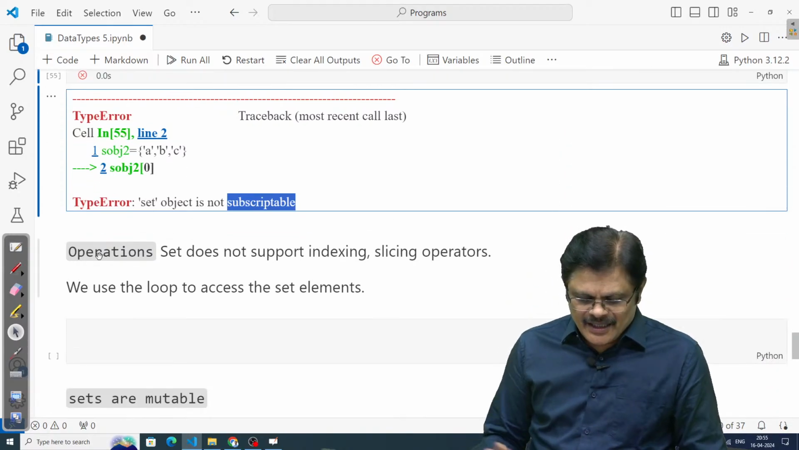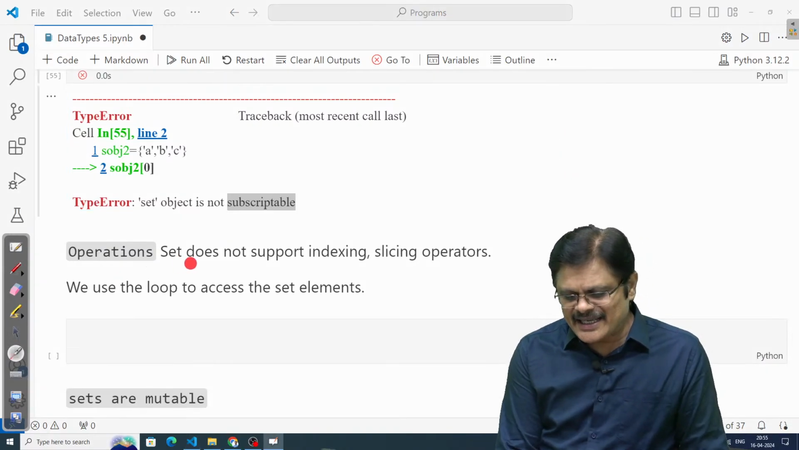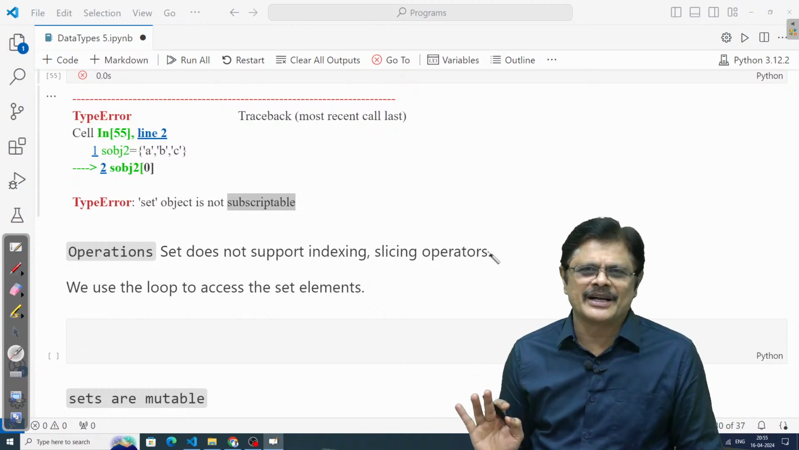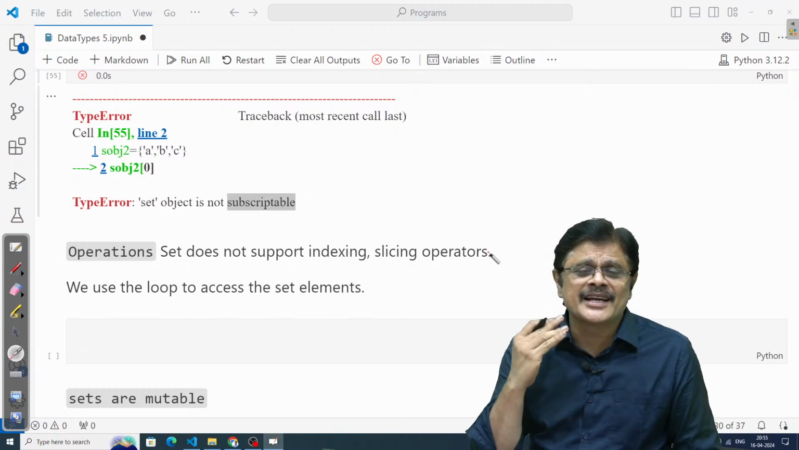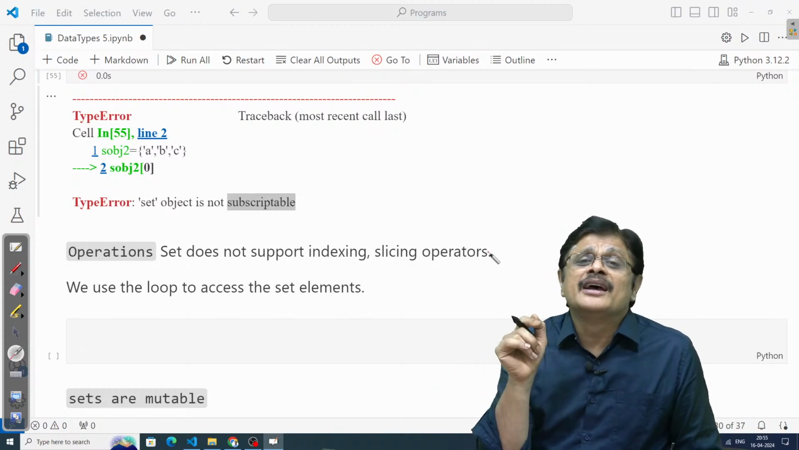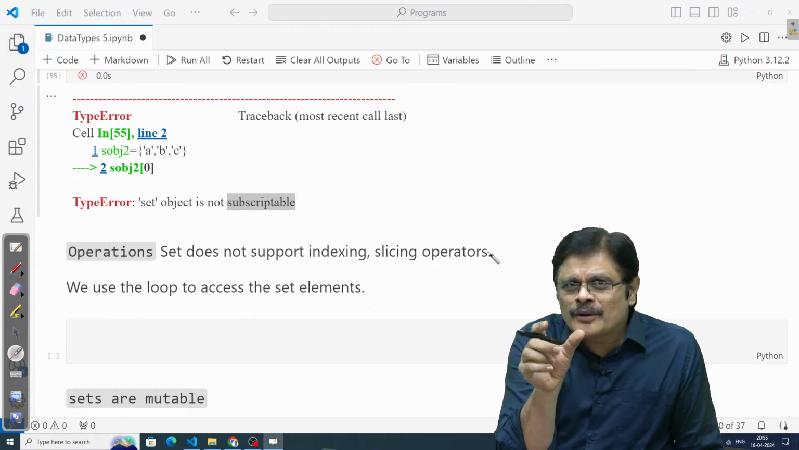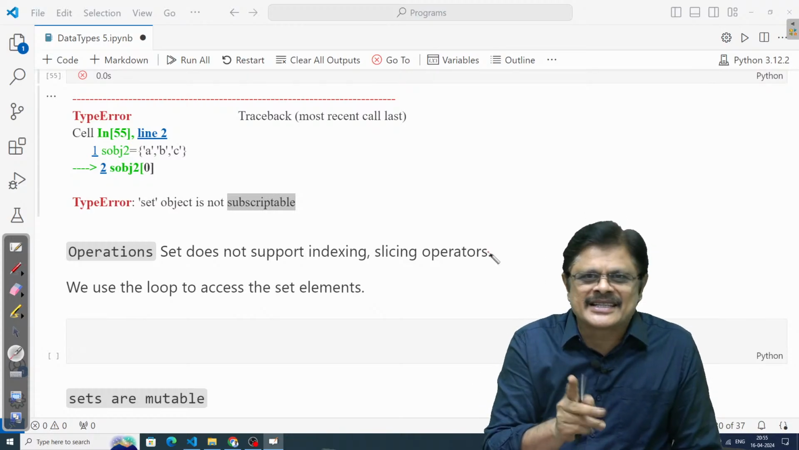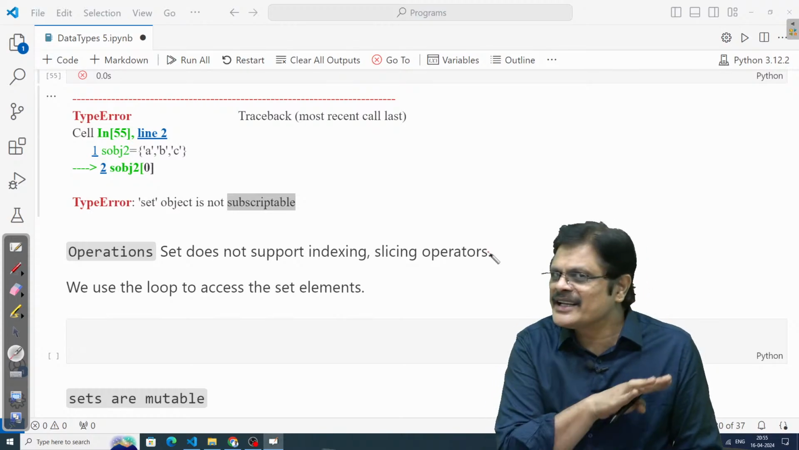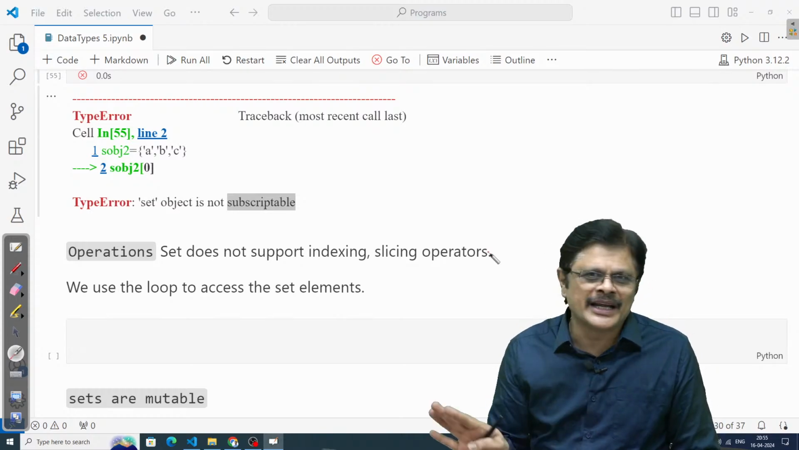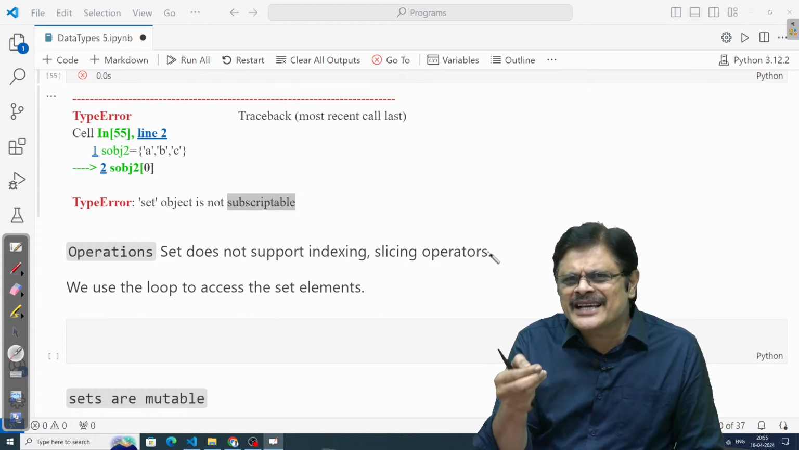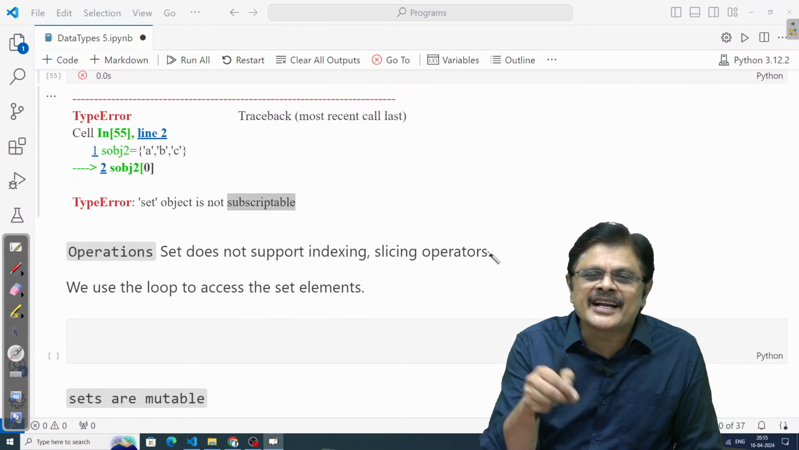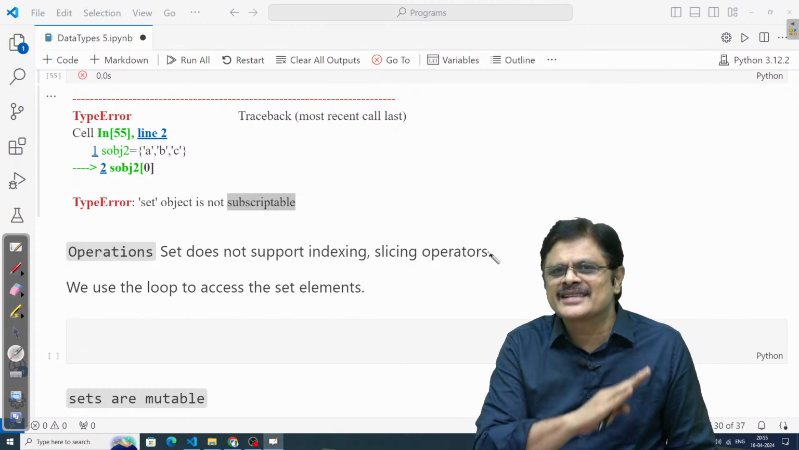Right. Now, as I mentioned, set does not support indexing and slicing operators. No indexing, no slicing operators. Even for dictionaries, no indexing, no slicing, no extended slicing. But within the key value pairs, the values can be accessed using the keys. That possibility is there. But in a set, no such possibility. At least dictionaries are internally ordered by their keys, whereas sets are never ordered.